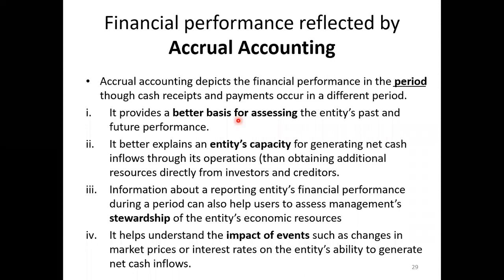Based on cash accounting, it shows the company made sales in 2021. But actually speaking, the sales was made in 2020. So that sales is the company's performance. Accrual accounting clearly explains it as performance relevant to the period of 2020, not for the year 2021.